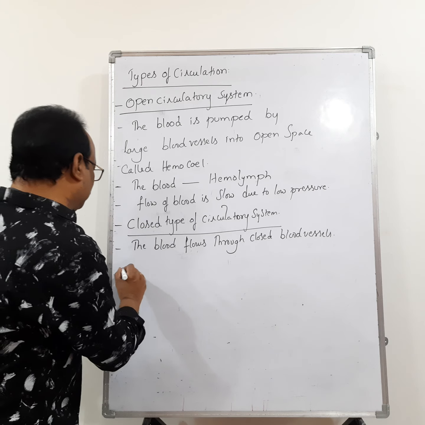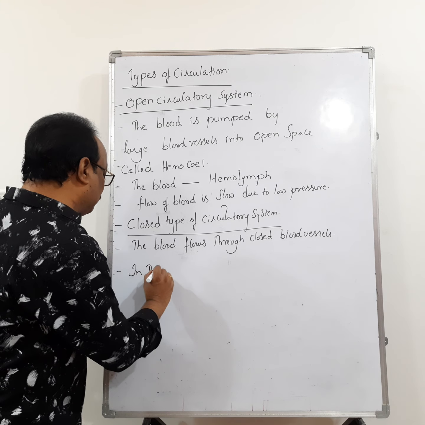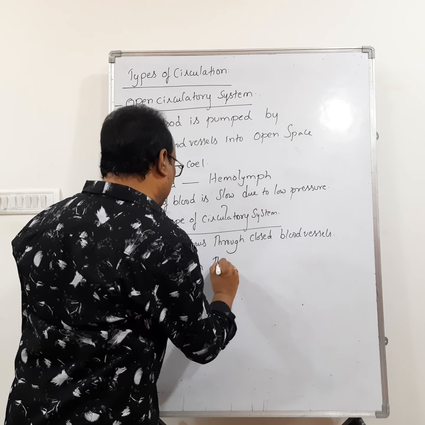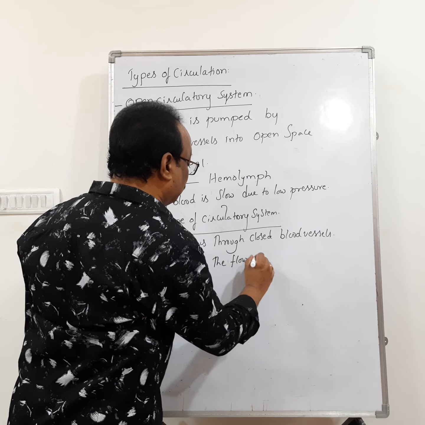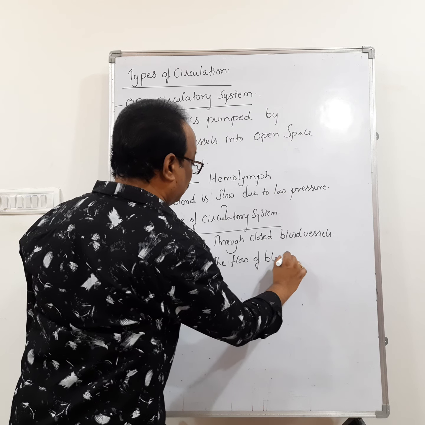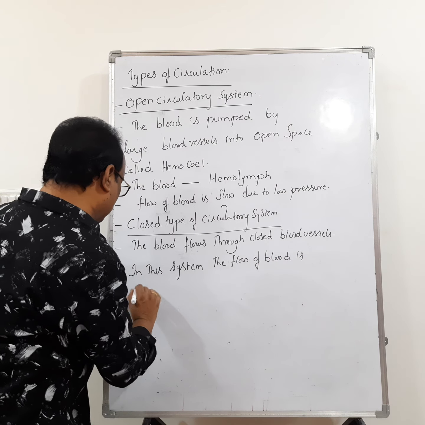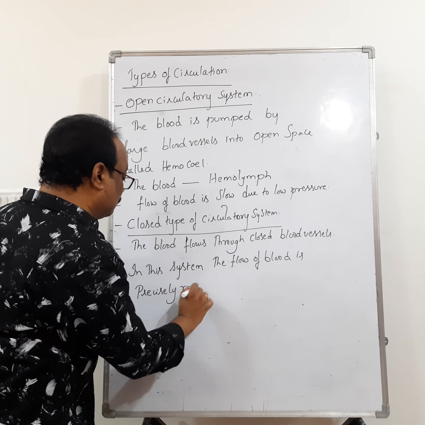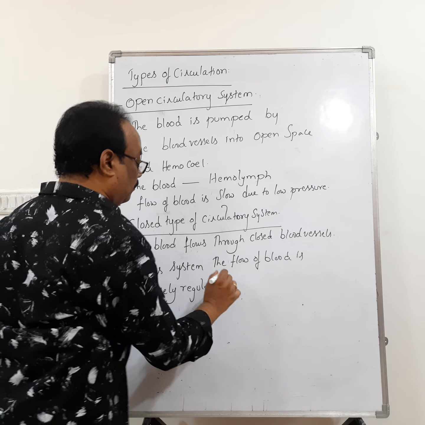Right? Then, in this system, the flow of blood is precisely regulated.